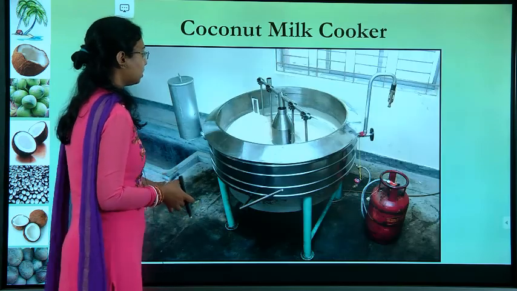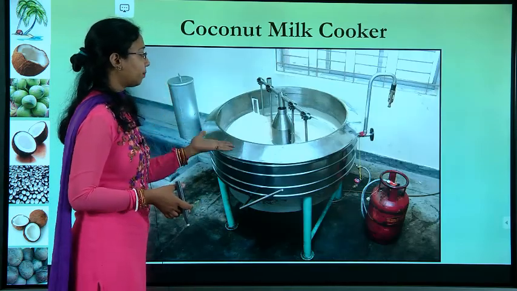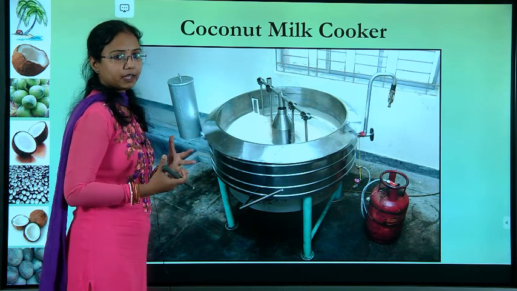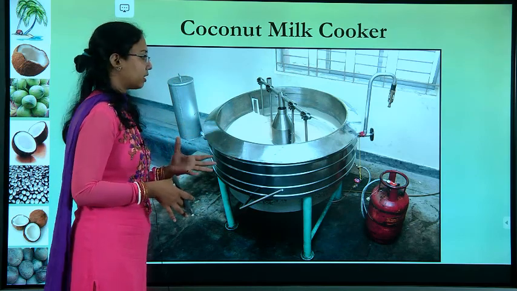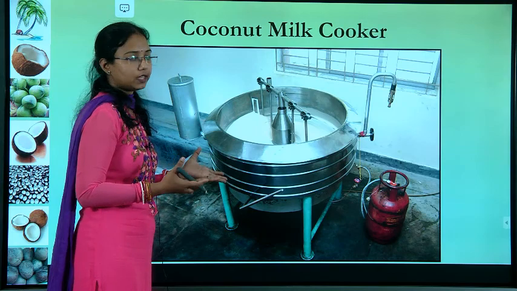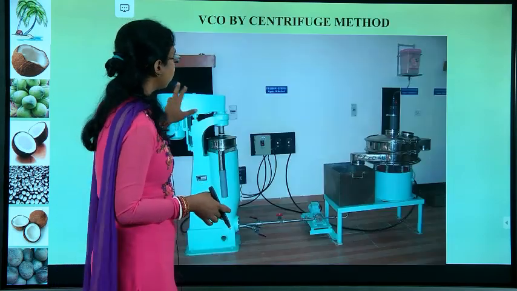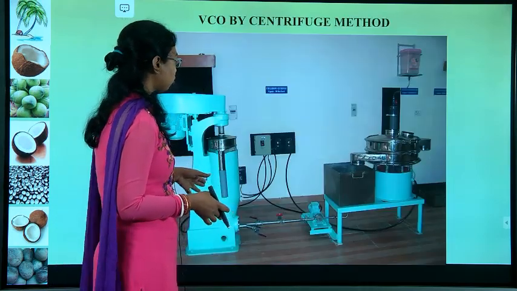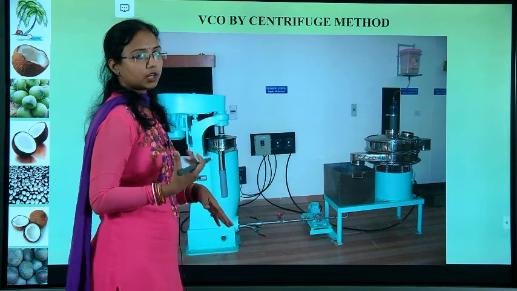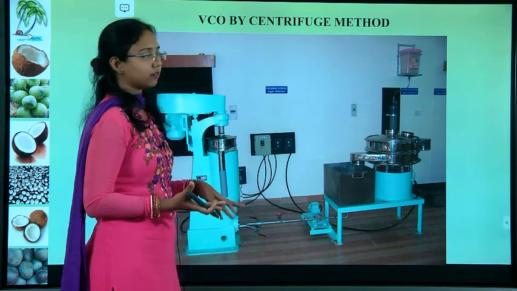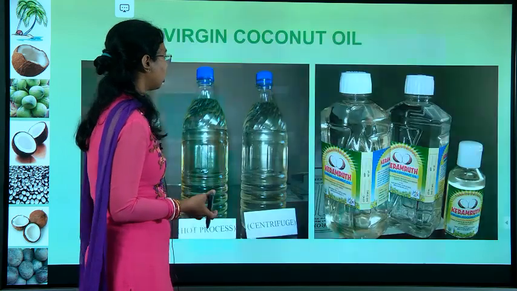By this method, and this is the coconut milk cooker. Whatever coconut milk you get, afterwards we can cook it in the other process at low heat. Here, by centrifuge method also, you can use either fermentation, low heat or centrifuge method for coconut processing.